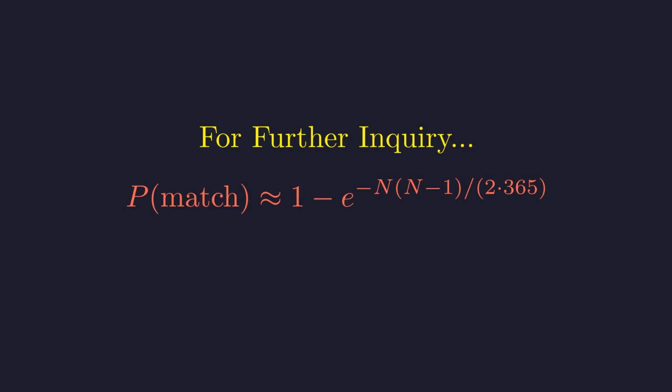Using a powerful mathematical tool known as the Taylor approximation, we can simplify our complex formula into this elegant exponential form. The key takeaway here is the term in the exponent, n times (n minus 1). This shows that the probability is driven not by n, the number of people, but roughly by n squared. This quadratic relationship is the mathematical engine behind the paradox's rapid probability growth.